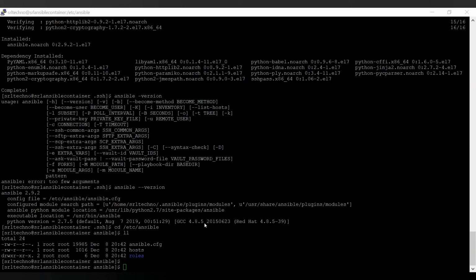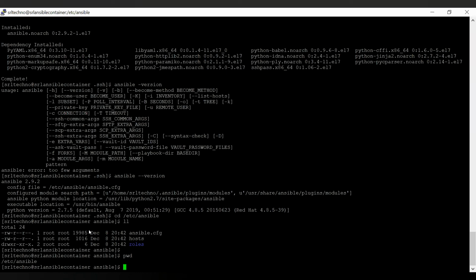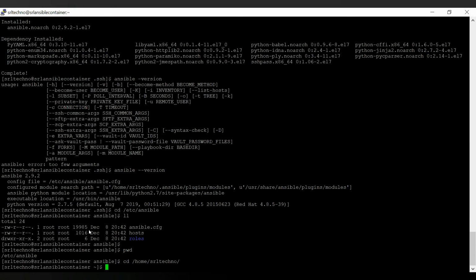If you want, you can change the default location of these files. The current location is /etc/ansible. So if you want to change the default location, we can create the same files and folder in another directory.